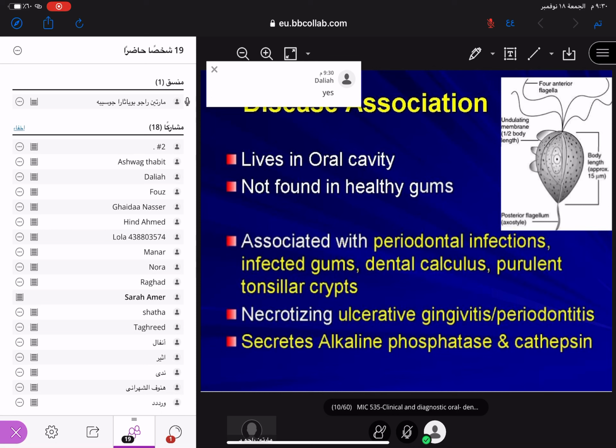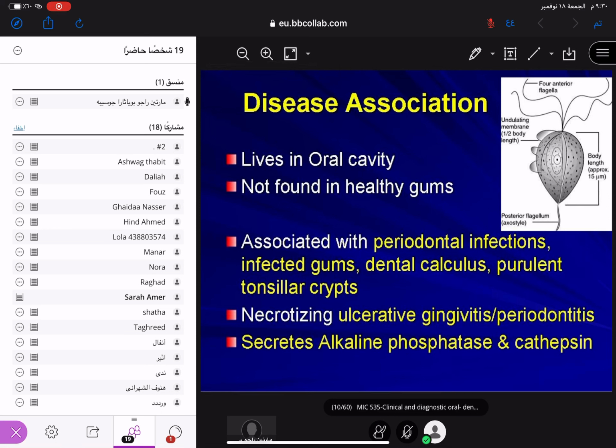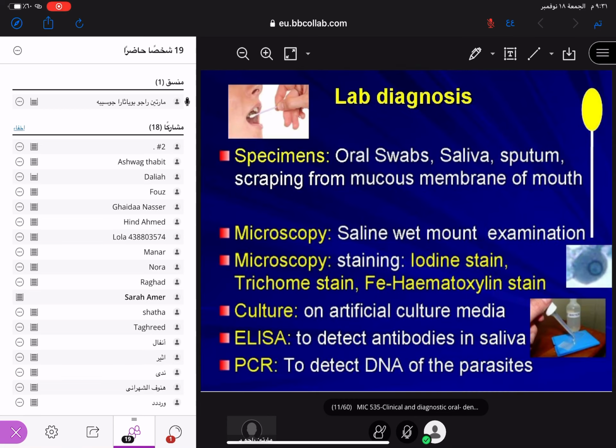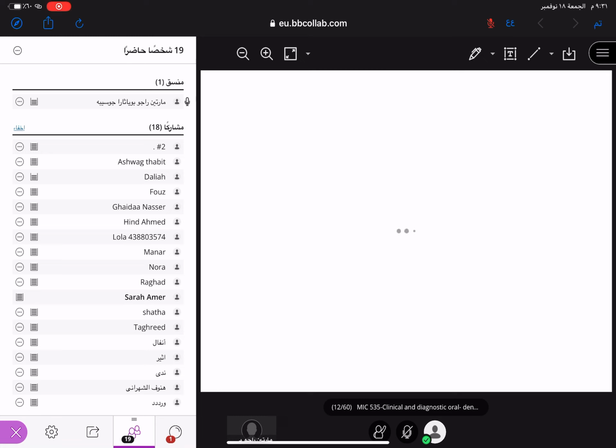See how the mode of transmission is. The mode of transmission is through the oral route, because it lives in the oral cavity. And you see alkaline phosphatase and caspin. It can be produced by Entamoeba, sorry, here Trichomonas vaginalis. Clear? Next, go to the lab diagnosis and like that, leave it. Just read it.